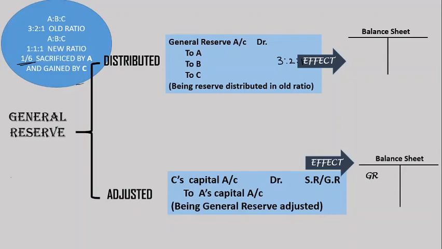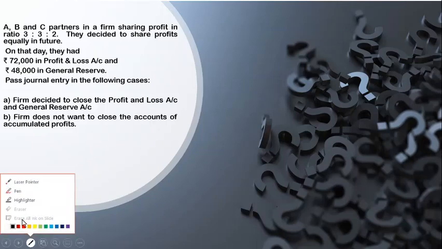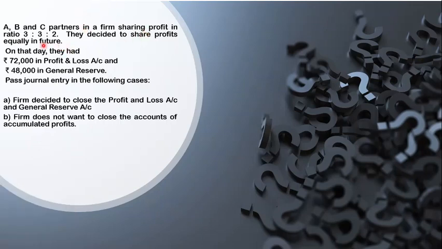Fine. So moving ahead, I will do one question here. The question says A, B and C are partners in a firm sharing profits and losses in the ratio of 3 is to 3 is to 2, and they decided to share profit equally in future. So 3:3:2 is their old ratio, and future ratio is equal, 1 is to 1 is to 1. On that day the balance sheet shows profit and loss account 72,000, general reserve 48,000. You have to pass the journal entry in the following cases.